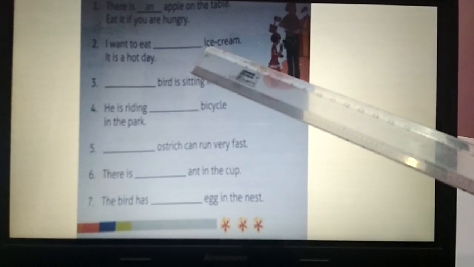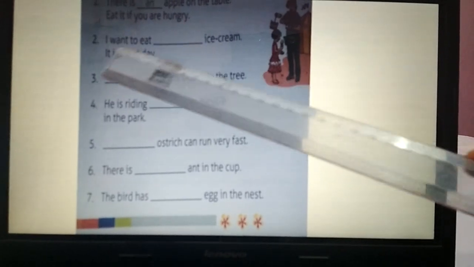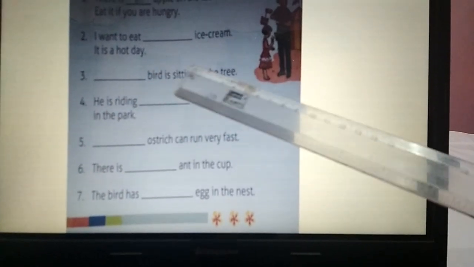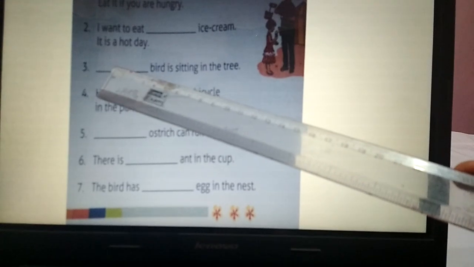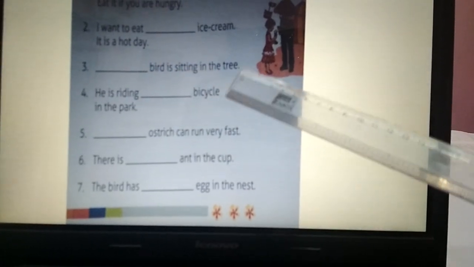Again, ice cream: I is a vowel, so we'll put here "an". I want to eat an ice cream. It is a hot day. Number 3. Dash bird is sitting in the tree. B is not a vowel, so a bird is sitting in the tree.